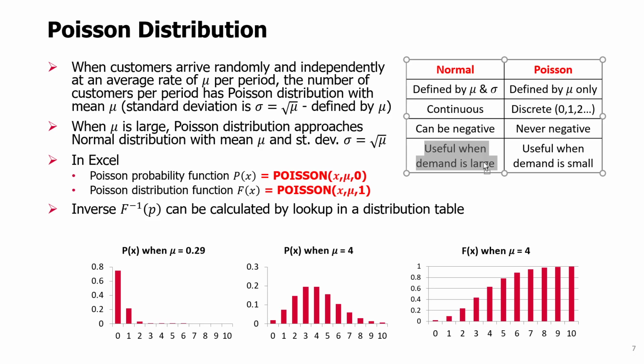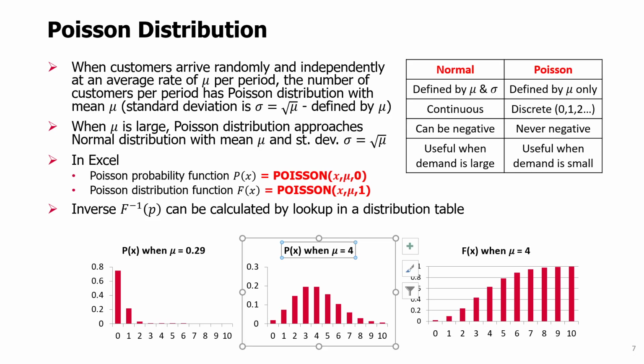So for that reason, as we said, the normal distribution is useful for demand modeling when the mean is large, when the demand is large. And when demand is very small, like the rate is just 0.29 or fractional or a few units, even mu equal 1, 2, or 3, then the Poisson distribution is very useful because of these advantages that it has.